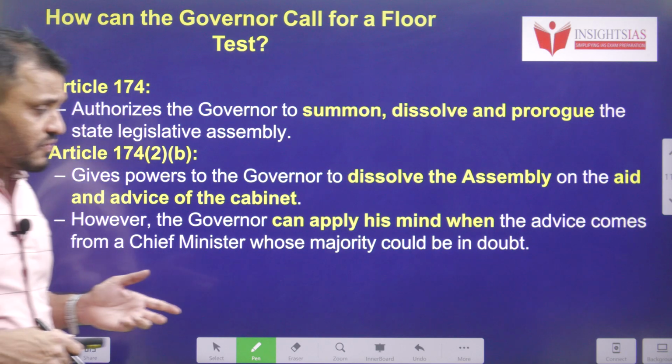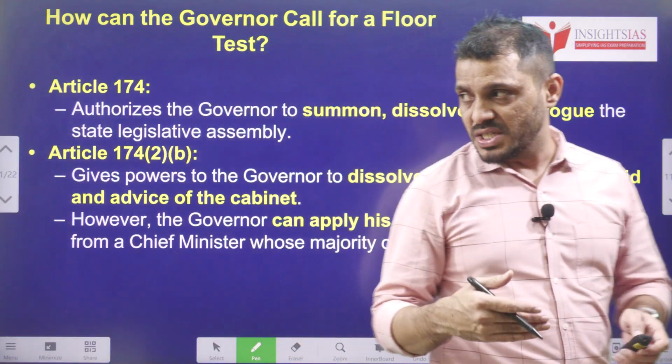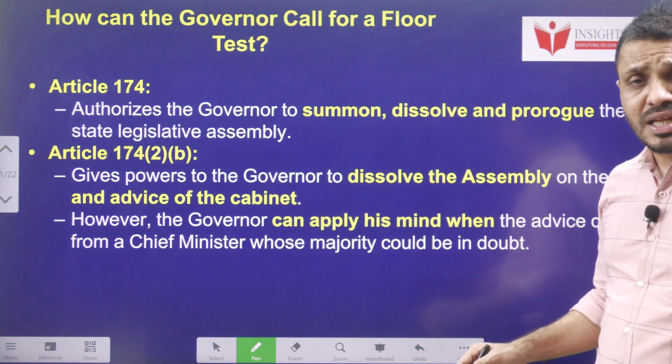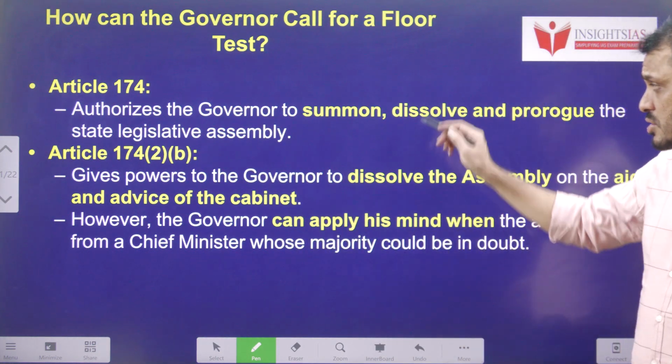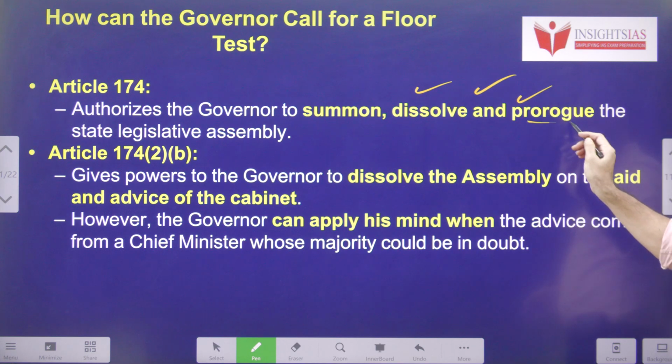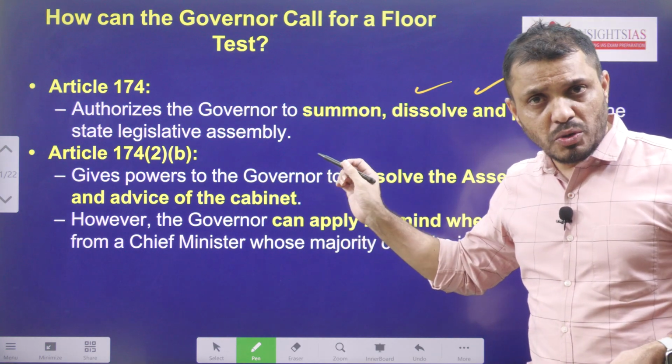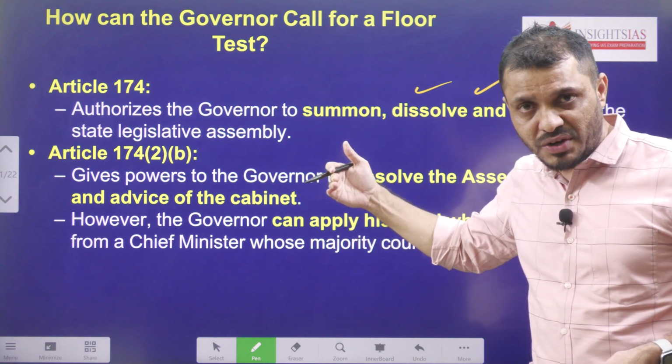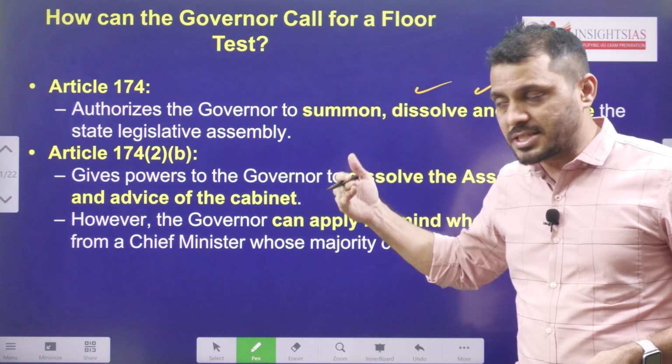How can a governor call for the floor test? That means constitutional provisions. Article 174 authorizes the governor to summon, dissolve, as well as prorogue the assembly. You know that at the state level, the governor will do these functions. At the central level, the president will do.